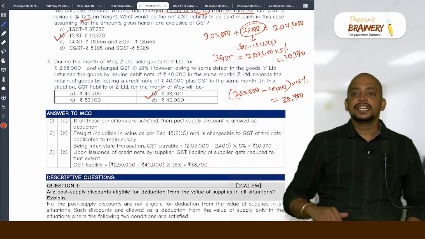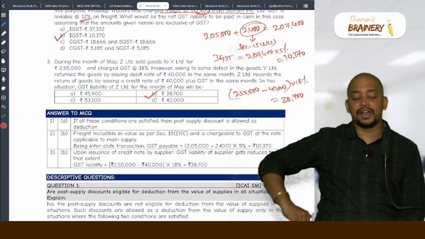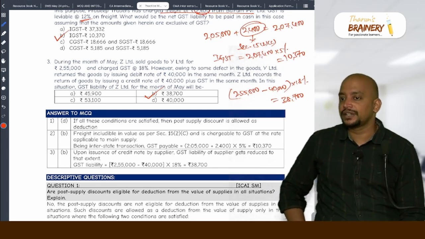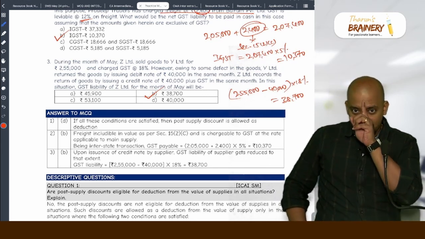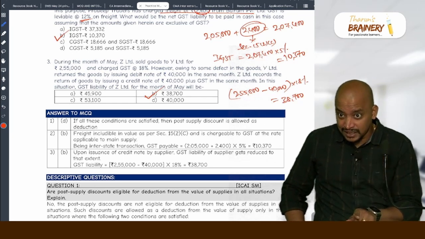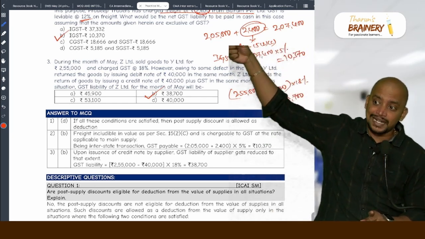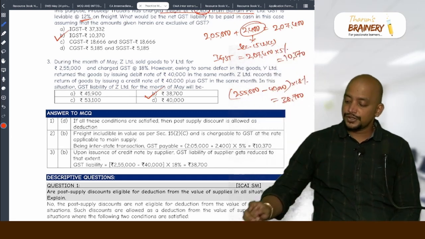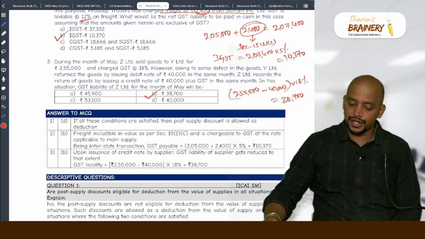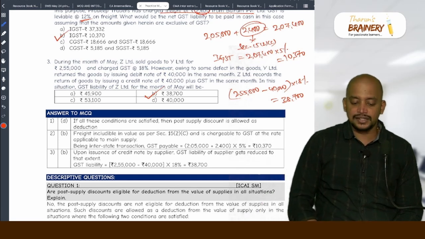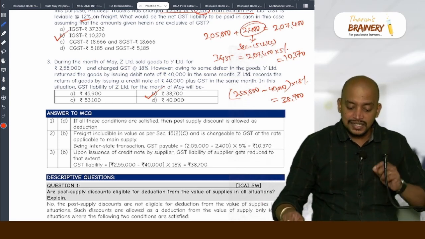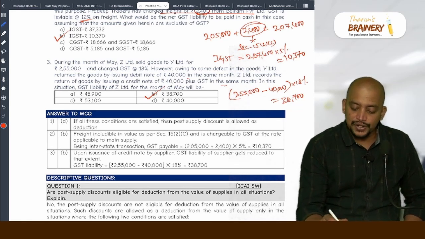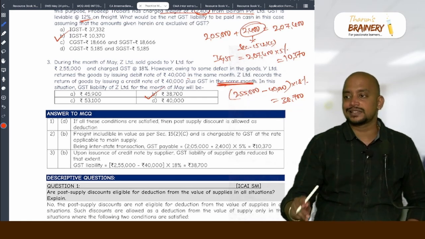Suppose the credit note is given in the next month, then what would have happened? 2,55,000 will be chargeable to GST this month, and next month whatever is the liability, in that liability this 40,000 related GST gets adjusted. Is it clear? So for this month it will be 2,55,000 into 18%. So the answer would have been 45,900. Just because the credit note is given in the same month, we get this answer.